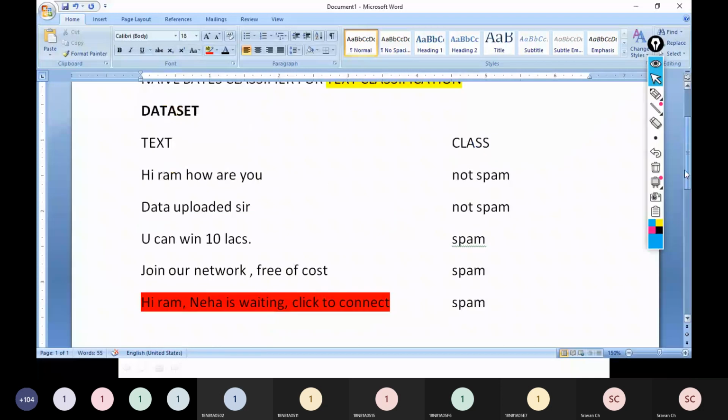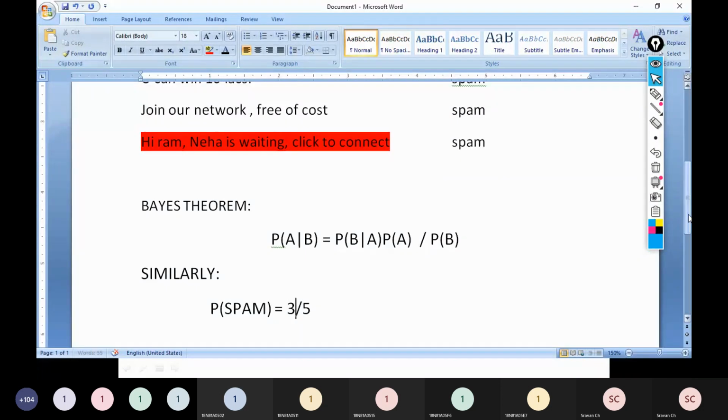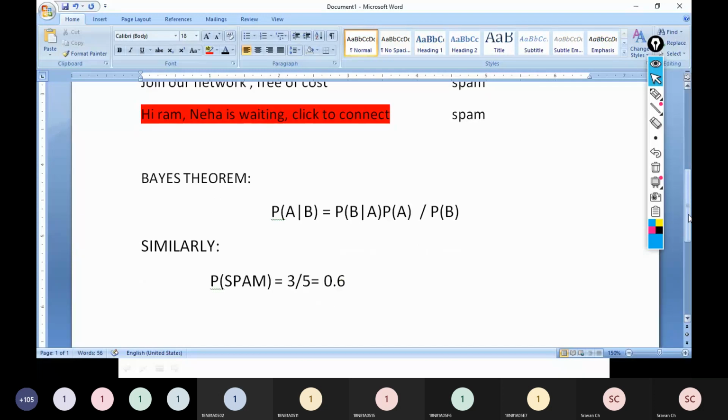So probability of spam is 3 by 5, which is 0.6. Probability of not spam is 2 by 5. Total number of records are 5, in which 2 are not spam. So 0.4 is probability of not spam.